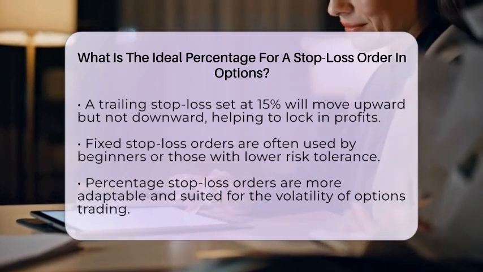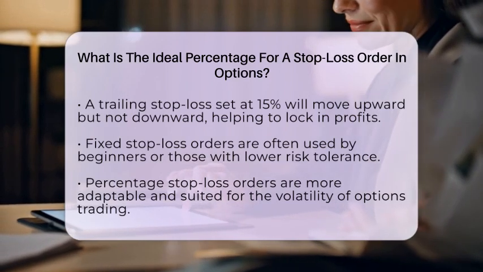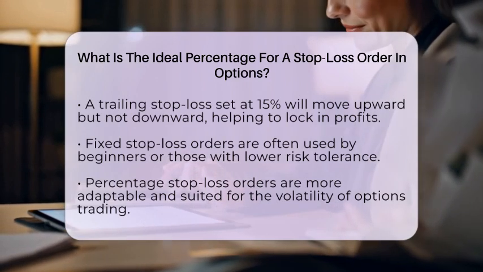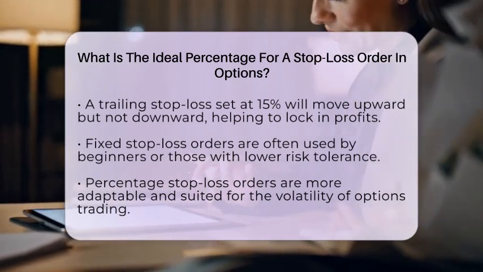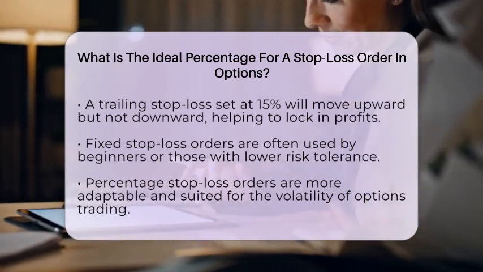There are also fixed stop-loss orders, which are set at a specific price level. These are often used by beginners or those with a lower risk tolerance. However, percentage stop-loss orders tend to be more adaptable, making them better suited for the volatility of options trading.